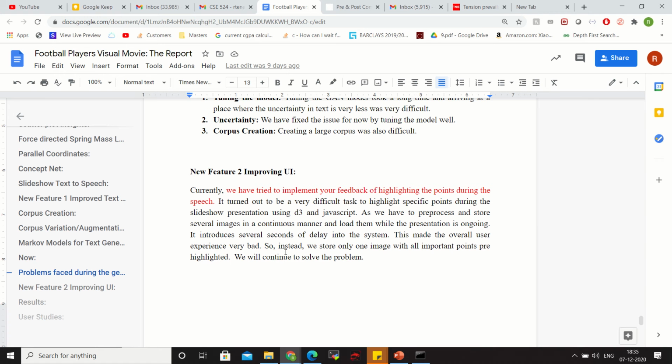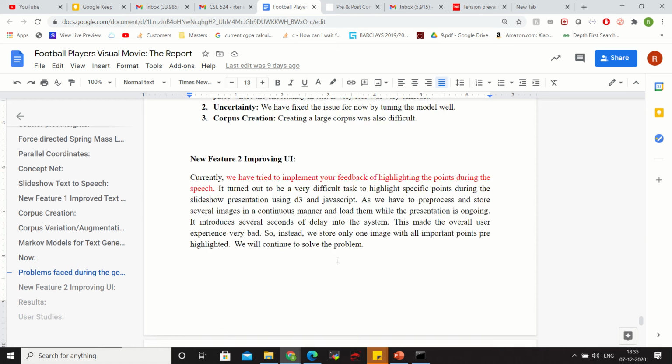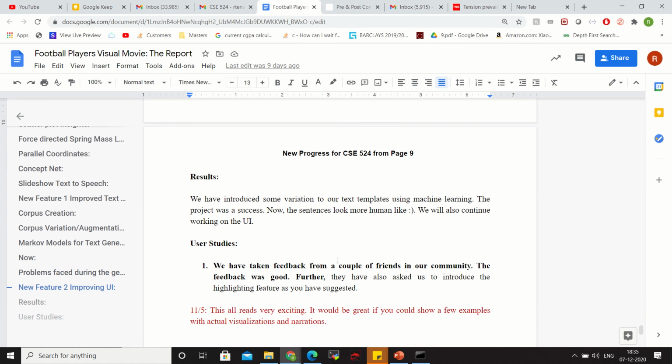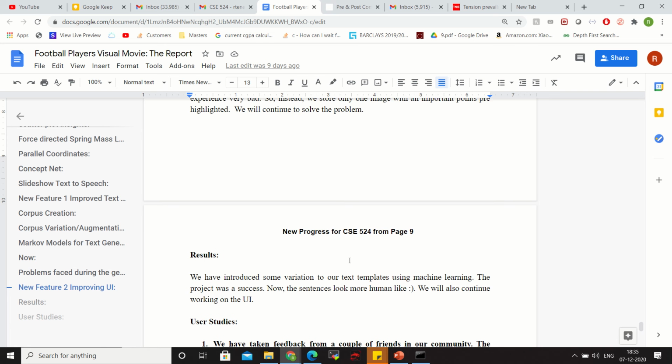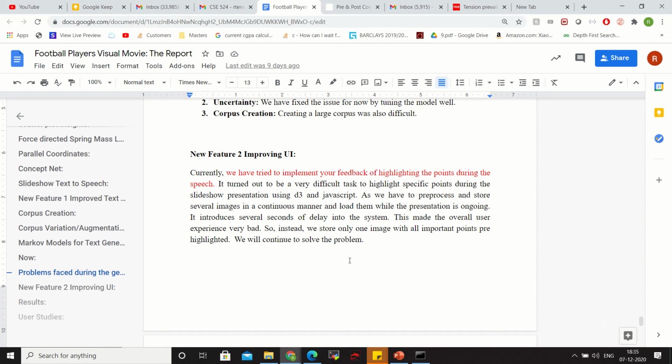Then the second part of the 5 to 4 project for this semester was to improve the UI based on your feedback. That's what we did, and after that we took user studies into account. First of all, I will go over the improved UI and the improved template model, and then I'll talk about the user studies which we did among a group of 10 friends. So let's go to the UI quickly.